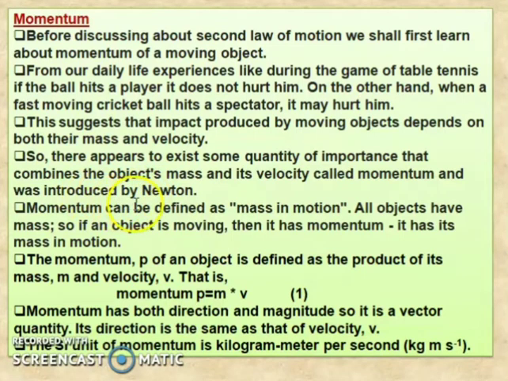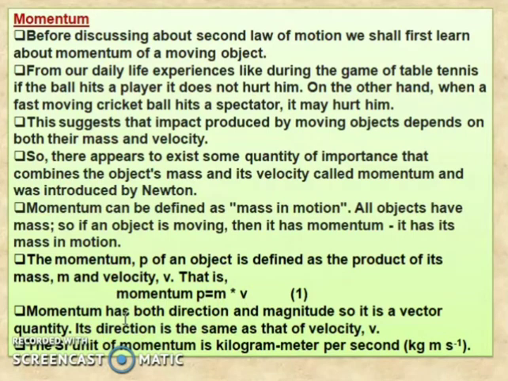So momentum can be defined as mass in motion. All objects have mass, so if an object is moving, then it has momentum. The momentum of an object is denoted by the letter P. It is defined as the product of its mass and velocity, that is, momentum P is equal to m into v. Momentum has both direction and magnitude.